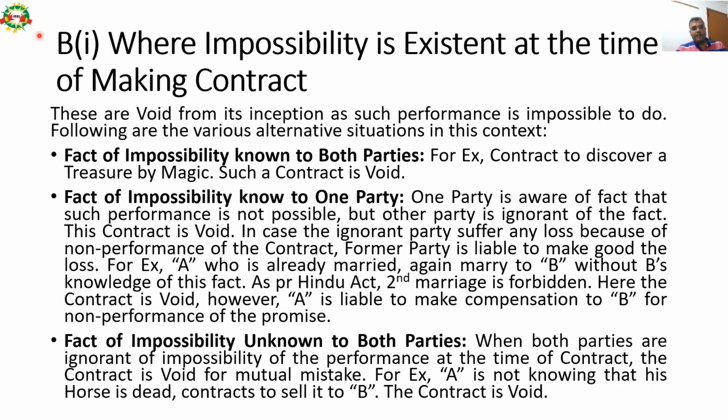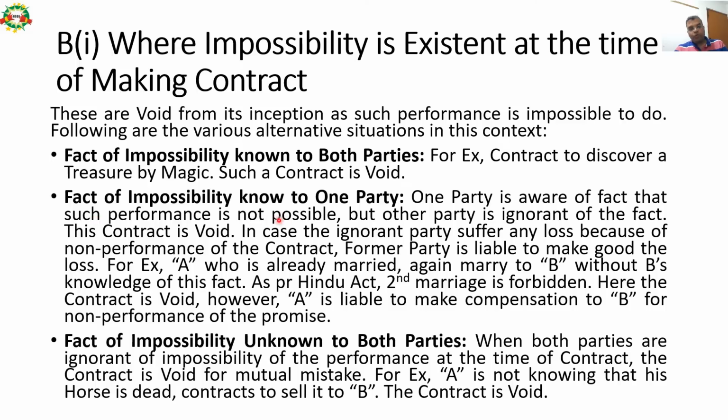So these types of contracts are void from their inception as such, because performance is impossible to do. So following are the various alternative situations in this context. Fact of impossibility known to both parties. So at the time of execution of the contract, the performance was not possible. It was impossible to do the performance, and at the same time, the fact that impossibility of performance is known to both the parties. For example, a contract to discover a treasure by magic. Such a contract is void.